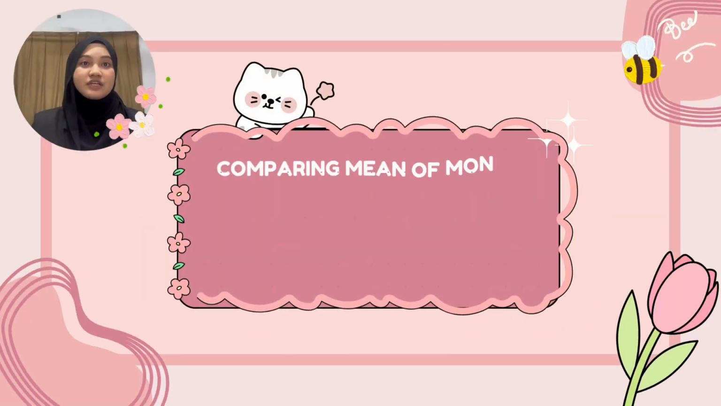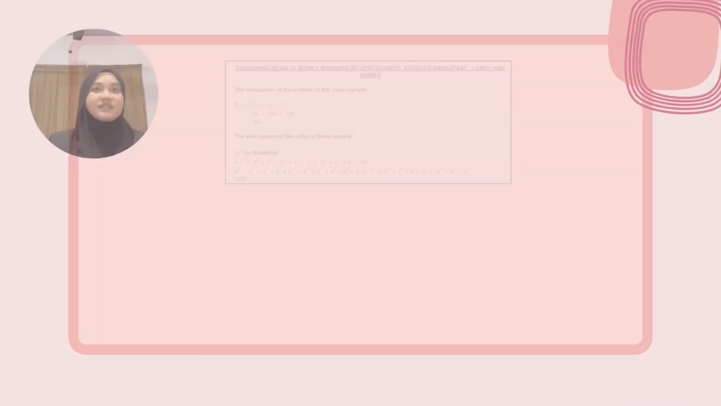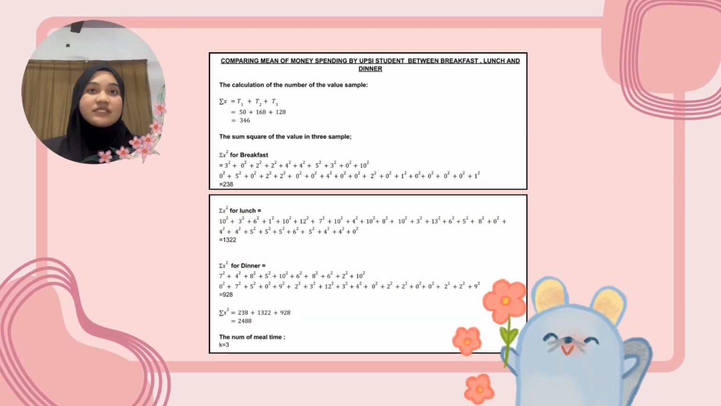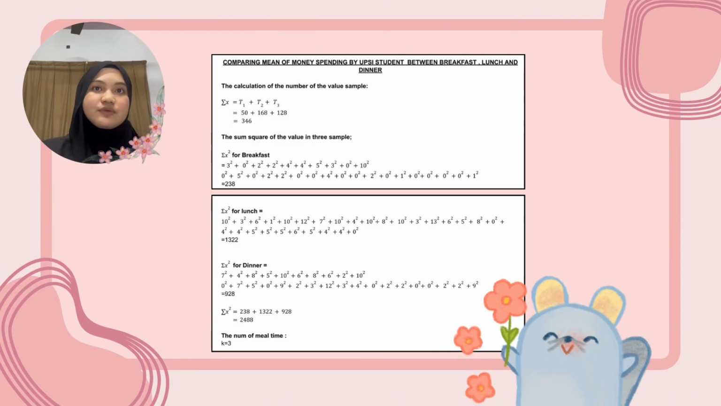For objective 3, we are going to compare the mean of money spending by UPSI students between breakfast, lunch and dinner by using ANOVA. First thing first, we have to calculate the sum of x for 3 samples and we get 346. Next, we find the sum of x squared for 3 samples. For breakfast, we get 238. For lunch, we get 1322 and for dinner, we get 928. So the sum of x squared for 3 samples is 2488. The number of meal times, k, equals 3 because we have 3 samples.